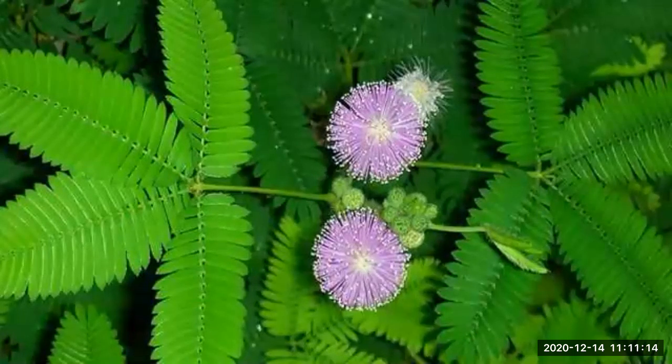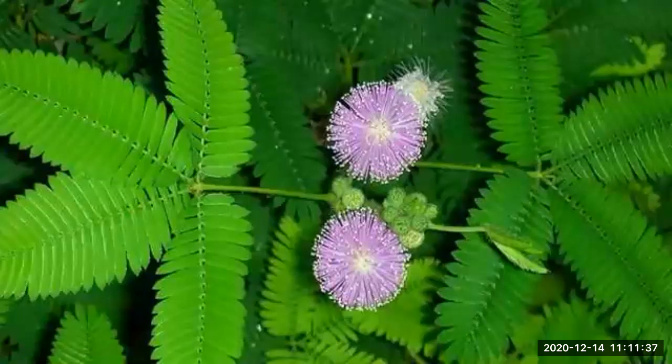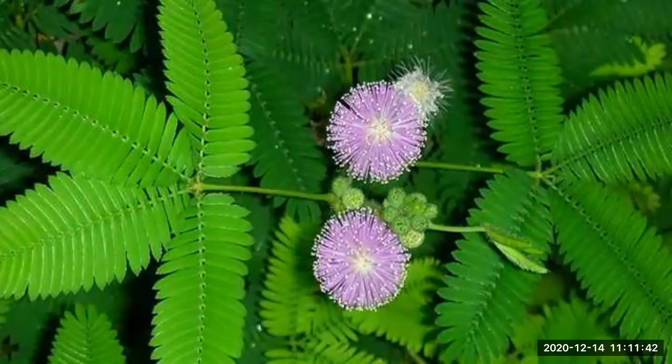Hence we can say that the information of touching must have been carried from one part of the plant to the other, right? If you touch the mimosa plant at any one end, its information must have traveled from one end to the other end, right? So who carries this information in case of plants? In case of the mimosa plant, if we touch it at any one end, you can see the other part of the plant also closes, right?